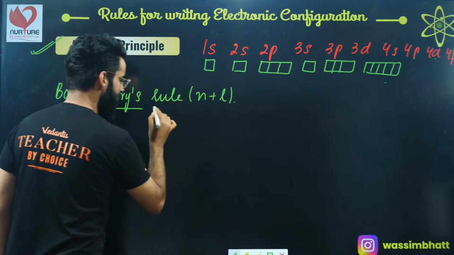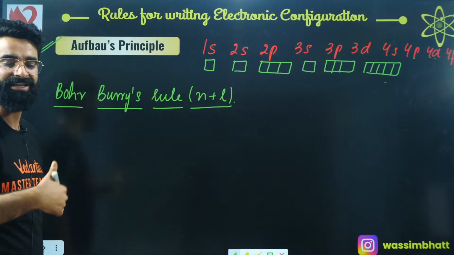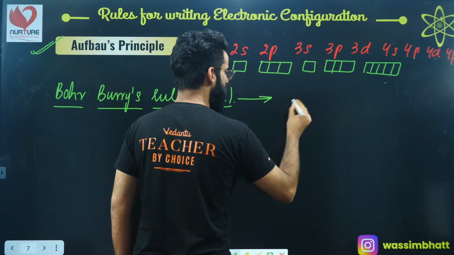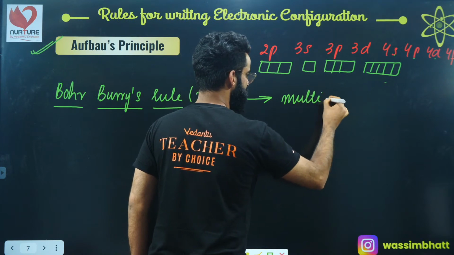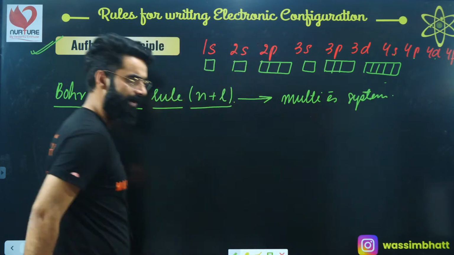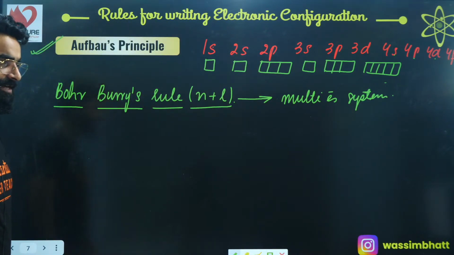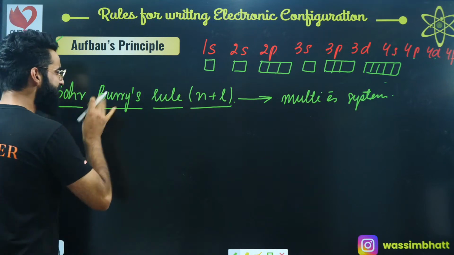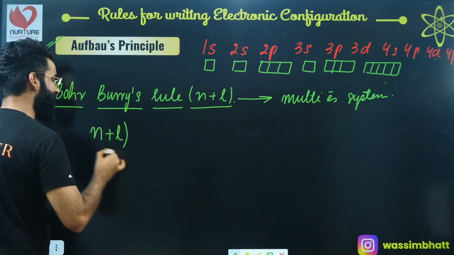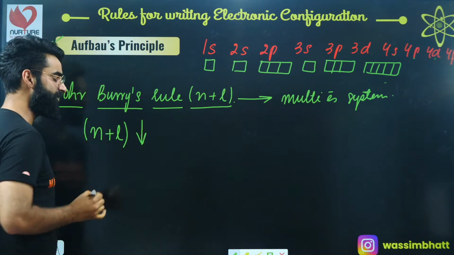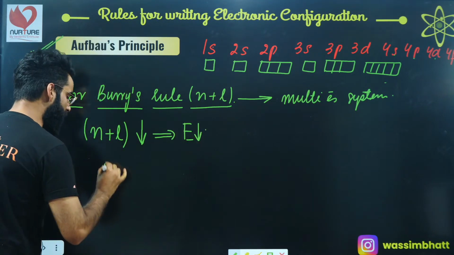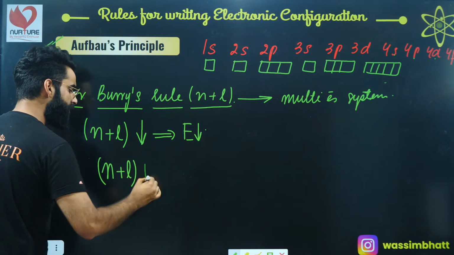This Bohr-Bury's rule is going to give me the idea about which orbital has got less energy and which orbital has got more energy. And this rule is valid only for multi-electron systems, meaning containing more than one electron, right? Now we will understand. As per this Bohr-Bury's rule, that orbital whose n plus l value is less will contain less energy, and that orbital whose n plus l value comes out to be more will have more energy.